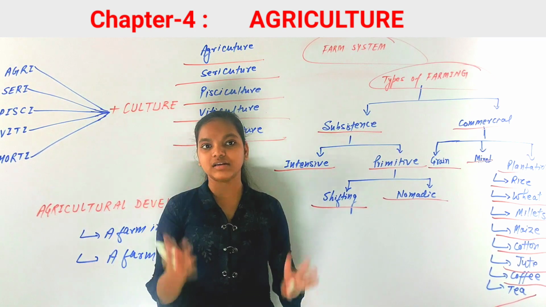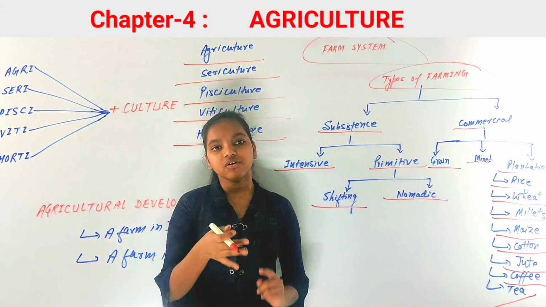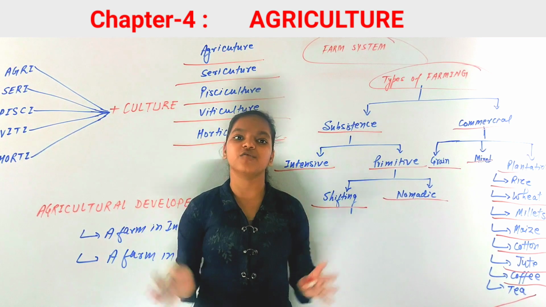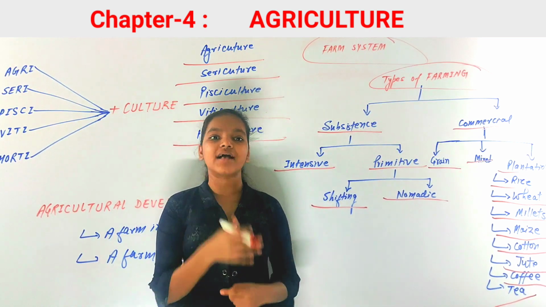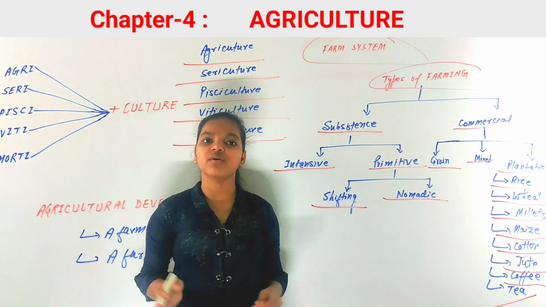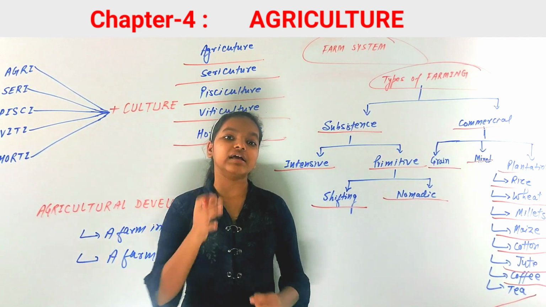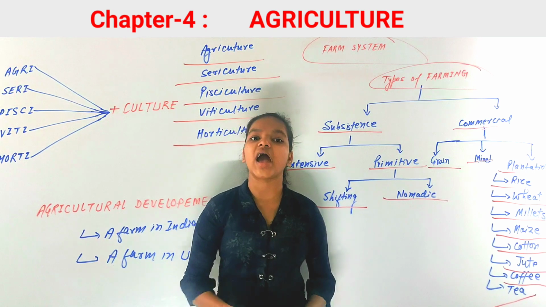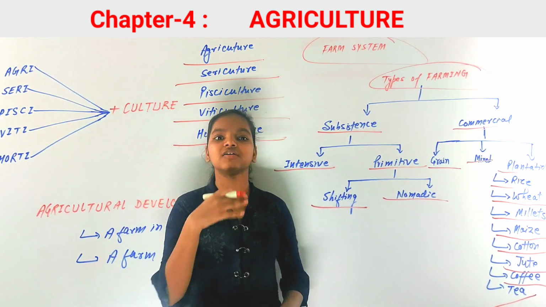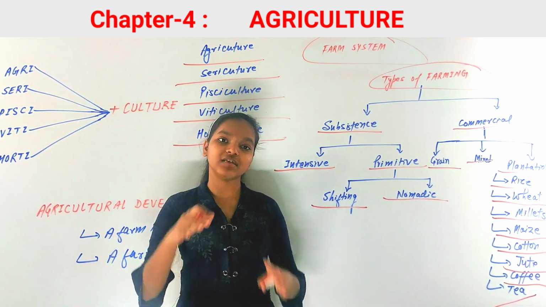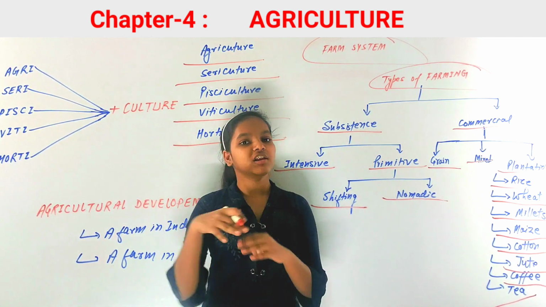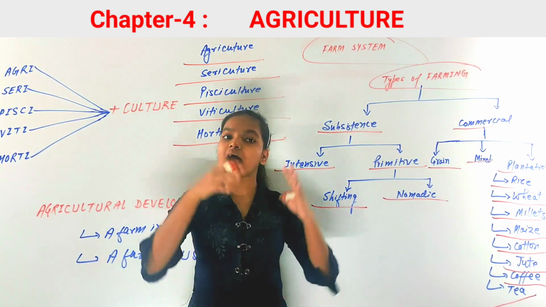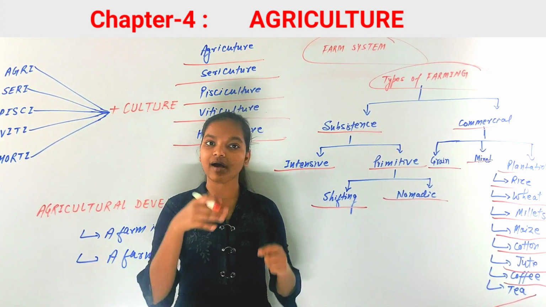and it is mainly grown in plantations. You know that for growing tea a very large number of laborers are needed. For growing coffee as well as tea, a large number of laborers are needed, because in coffee and in tea we have to pluck them. We have to pluck the coffee berries and the tea leaves, so that can't be done with a machine. So labor is needed in very large numbers. So this is about tea.